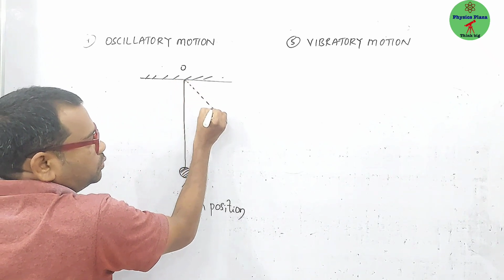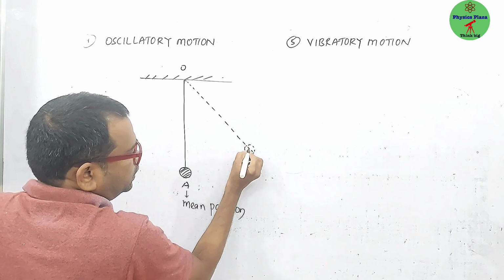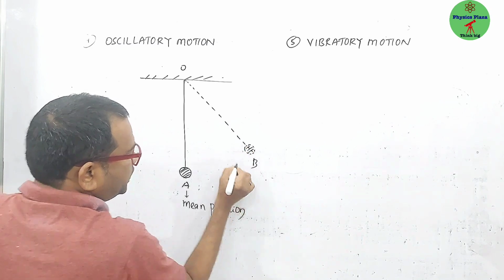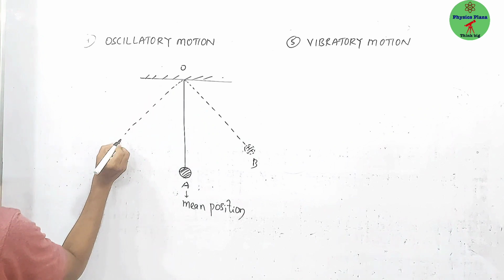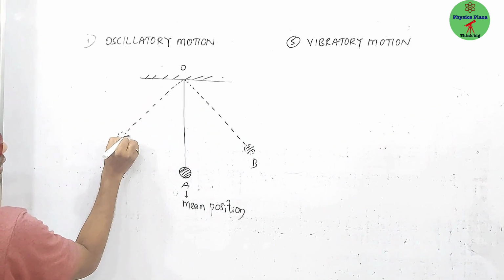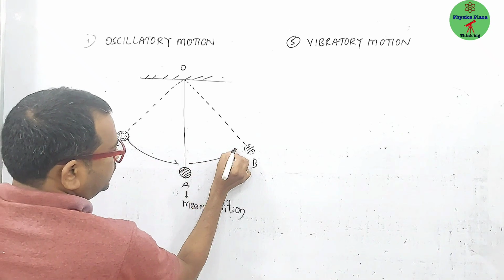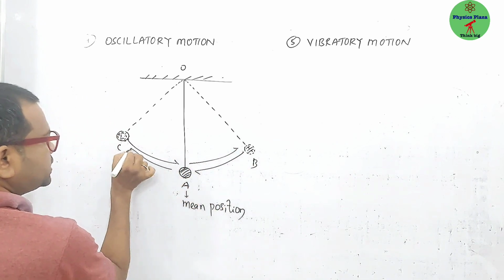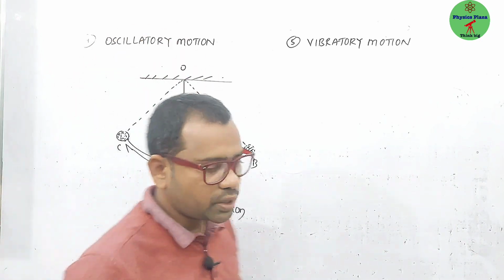It has some motion. Let us say it will go here, to position B, and again back to this position. So between B and C, it has a motion. Such kind of motion we can call oscillatory motion.